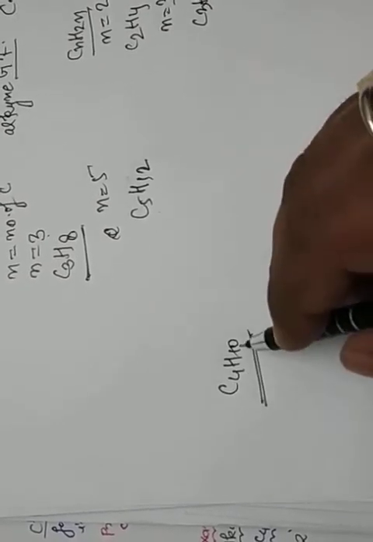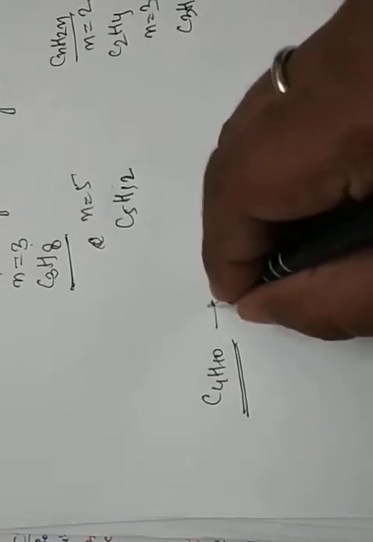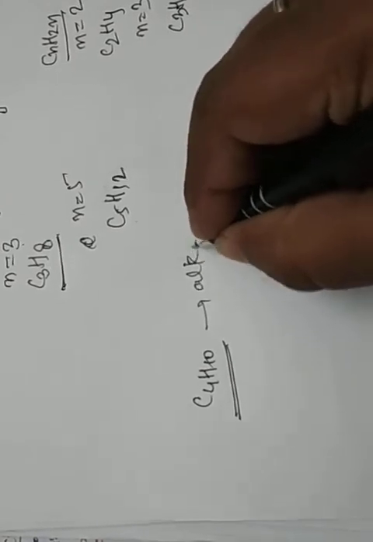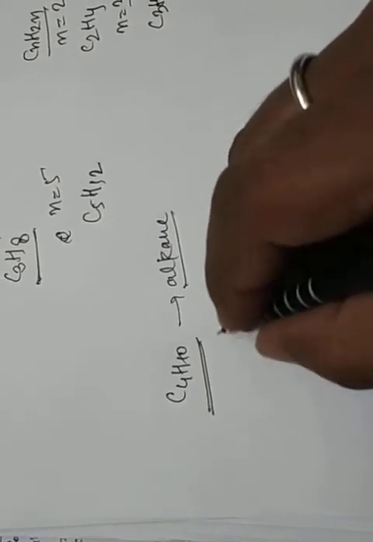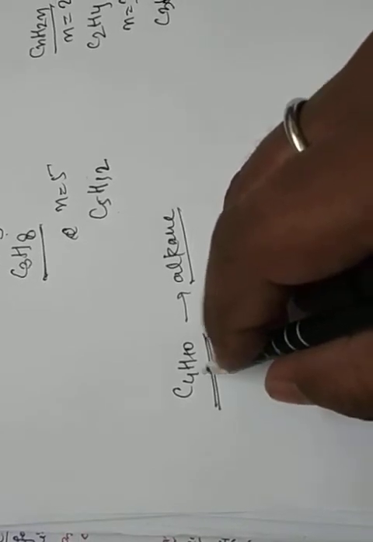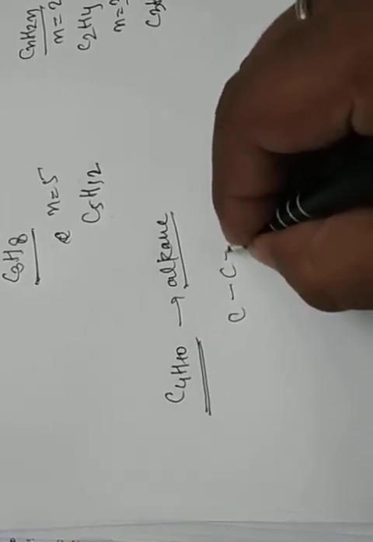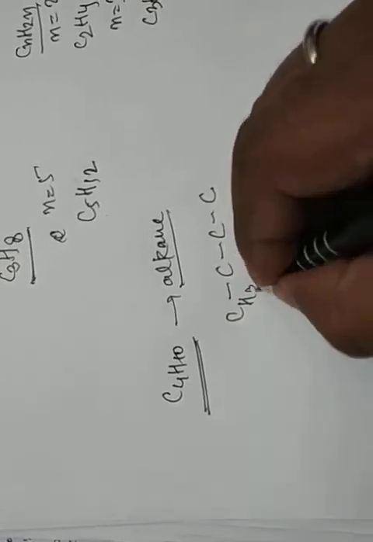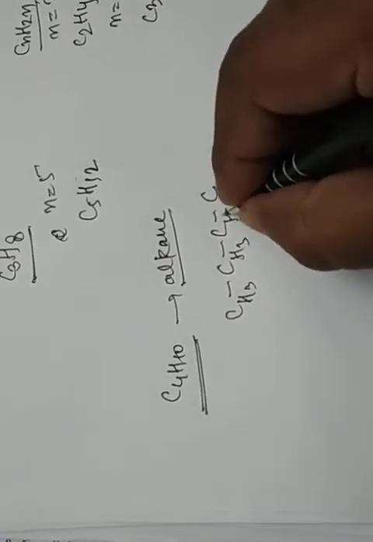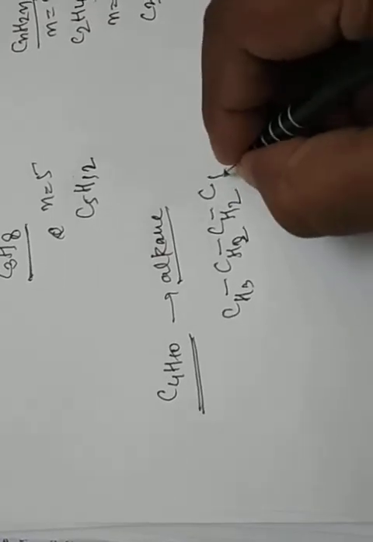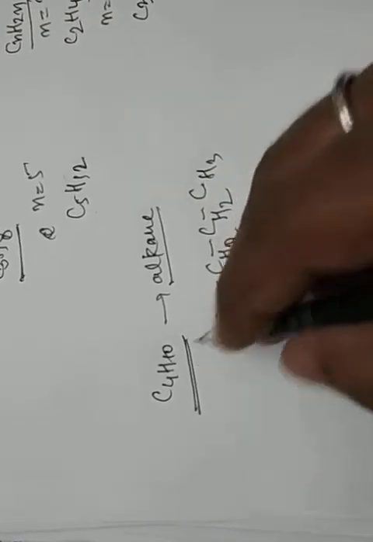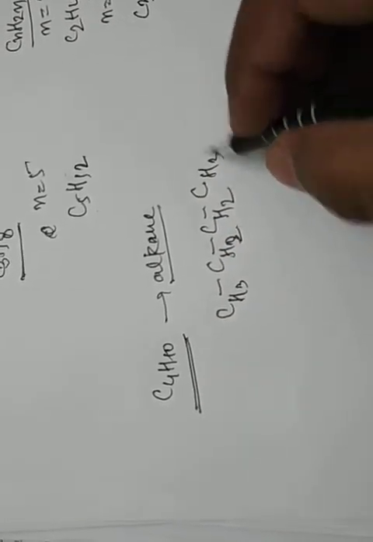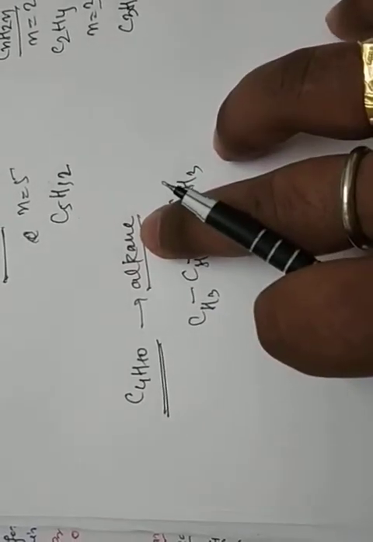Look, 4 times 2 is 8, plus 2, so this is an alkane, which means butane. So first, the number of carbons is 4, so first you write down the 4 carbons. Now balance with hydrogen: 3, 2, 2, 3, so there are 4 carbons and 10 hydrogens. This is a single bond arrangement, which means this is the formula of alkane.